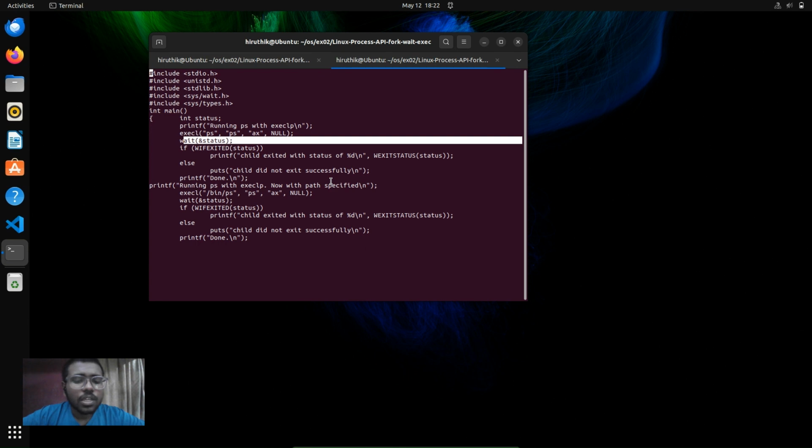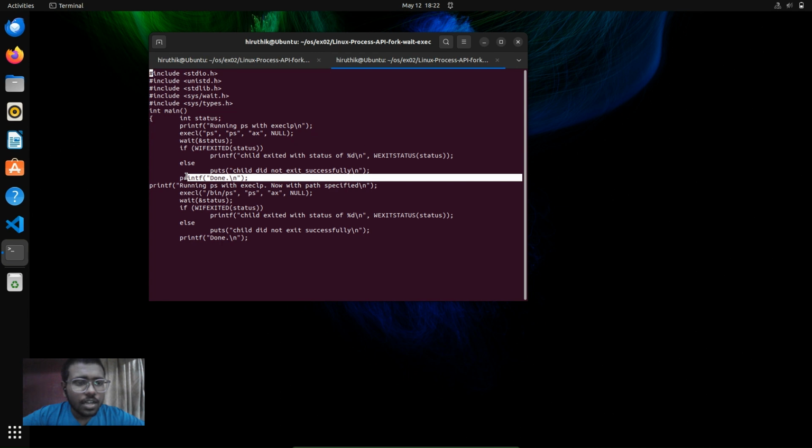The next line checks if the child process exited normally using the WIFEXITED macro. If it did, it prints the exit status using WEXITSTATUS. If not, it indicates that the child process did not execute successfully. And then it will print a message called done. And then we'll be printing a message indicating that the ps command will be executed again, this time specifying its full path.